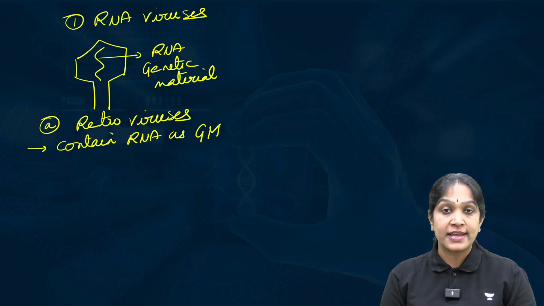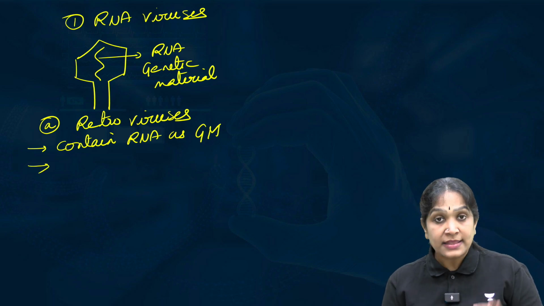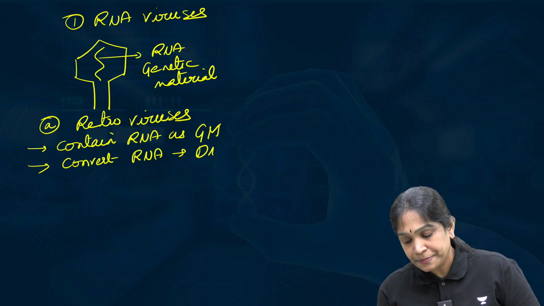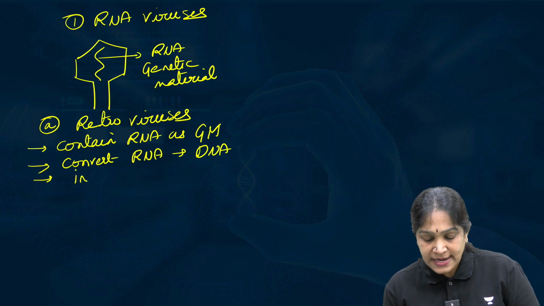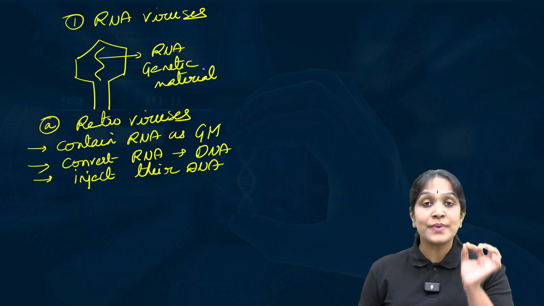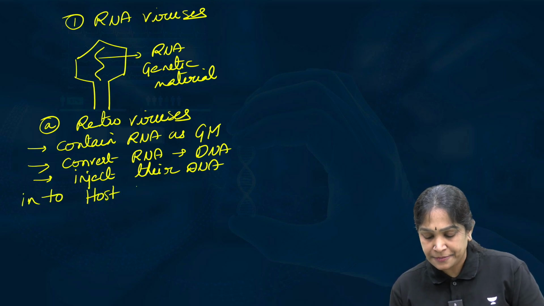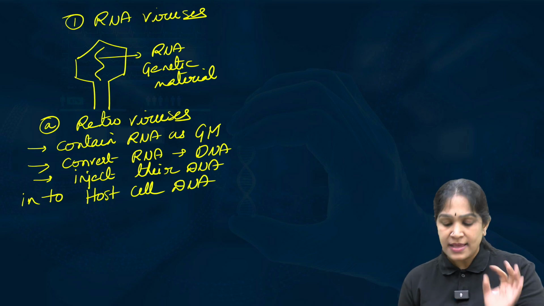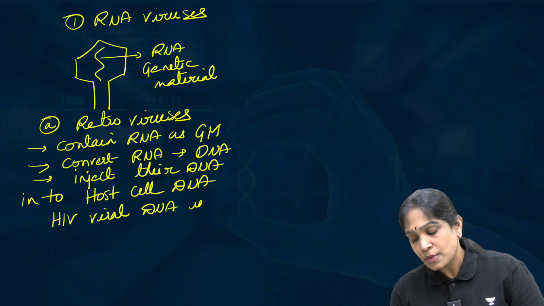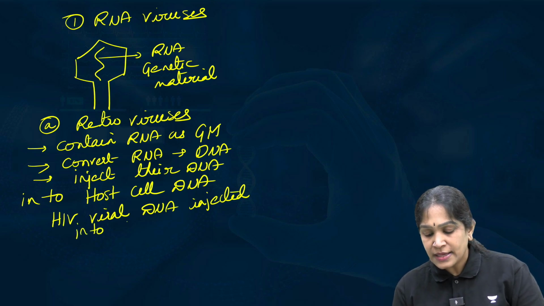These retroviruses contain ribonucleic acid, RNA, as their genetic material, and they convert RNA into DNA and they inject their DNA. It means the virus will inject the viral DNA into the host cell DNA. For example, HIV viral DNA will get inserted into the human DNA.